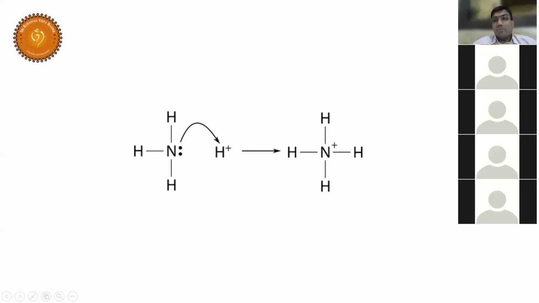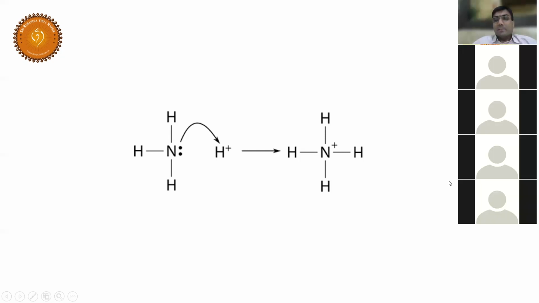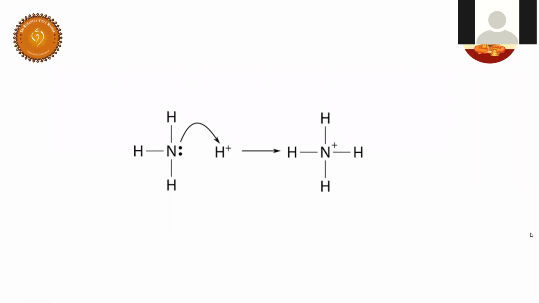There is nothing wrong even if you make a mistake. Hemant, Abhinav.